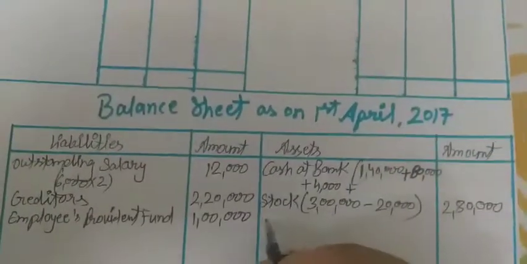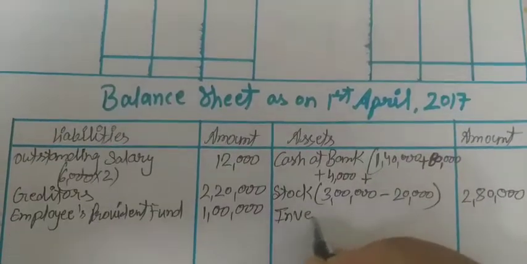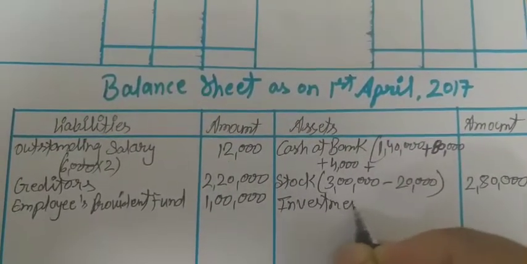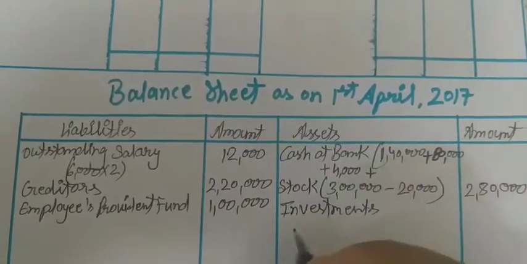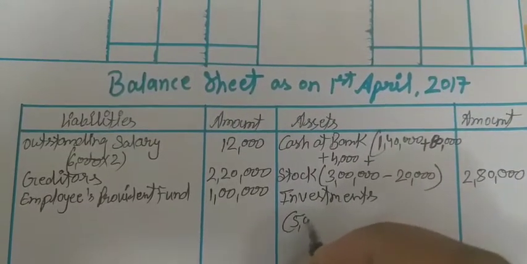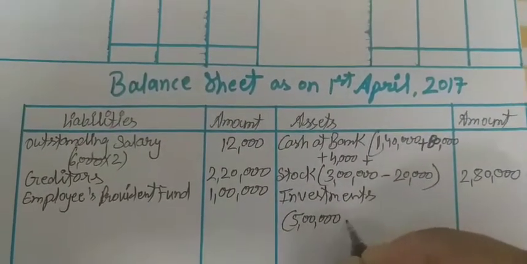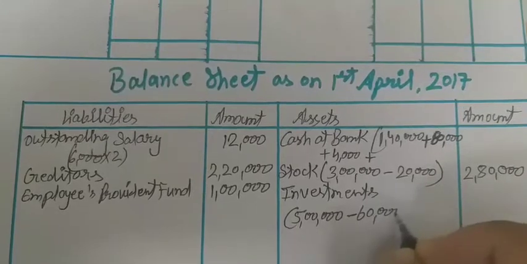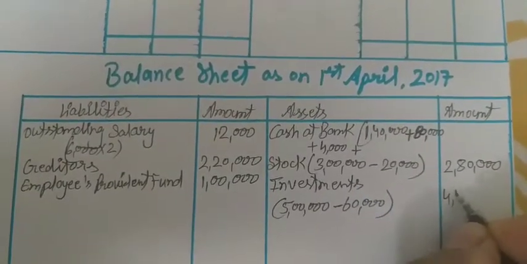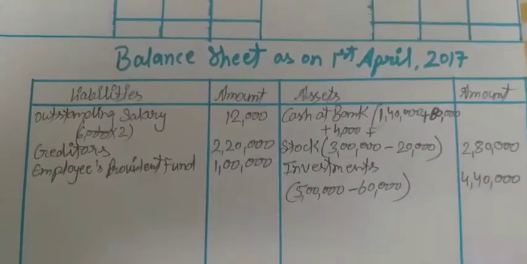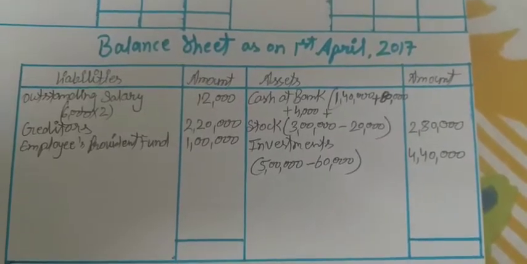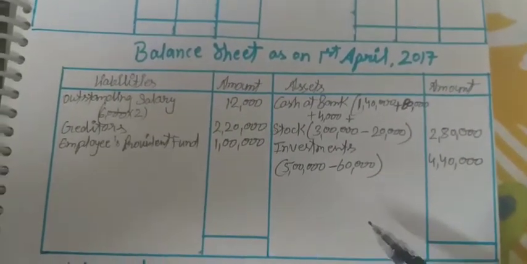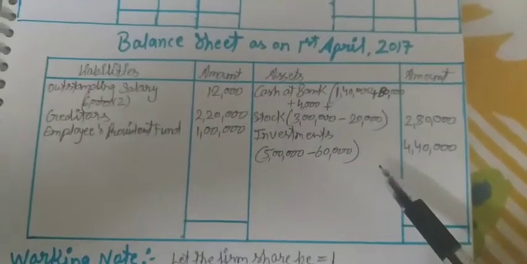Okay, and new investment. Earlier our investment was 5 lakh, and 60,000 of value has reduced. New value is 4,40,000. It is clear. The treatment of investment fluctuation reserve will be this.